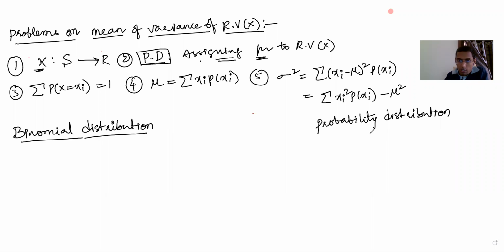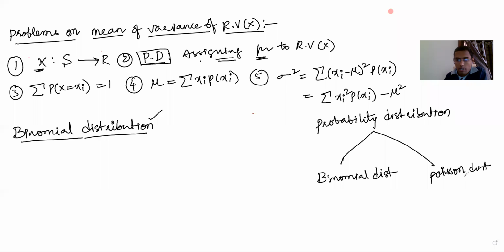Now for probability distribution, we have two types of standard probability distributions. One is binomial distribution. Another is Poisson distribution. These are scientists' names. This binomial distribution can also be called Bernoulli trials.